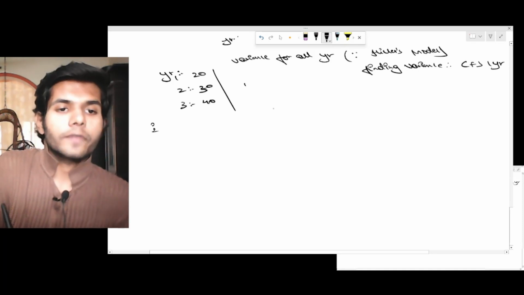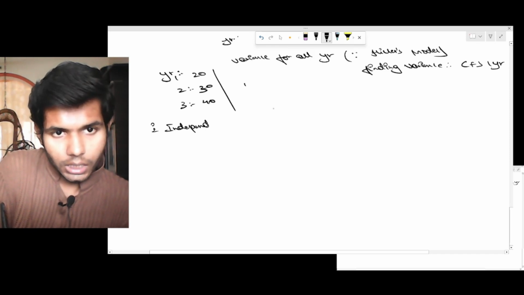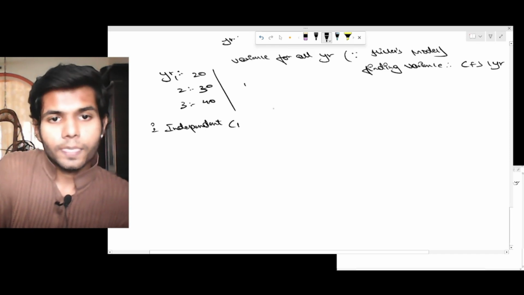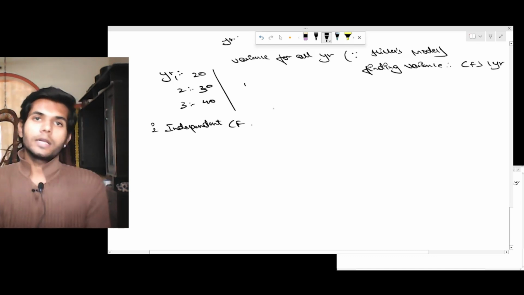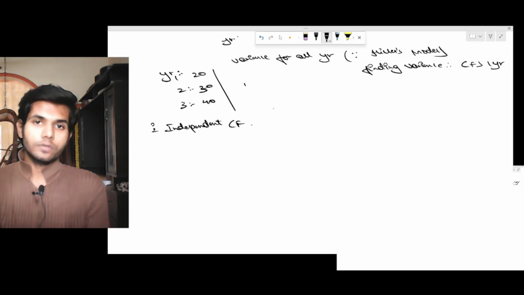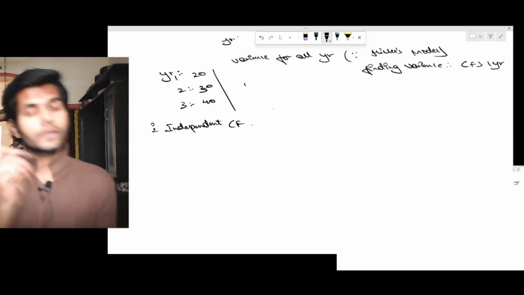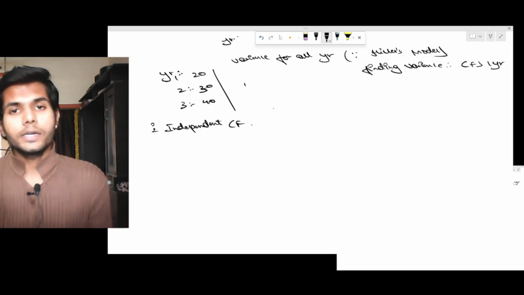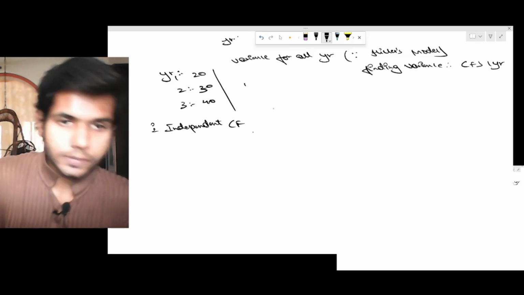Now there are two types of cash flows. Firstly, the cash flows are independent, and then the cash flows are dependent. How will we know if the cash flows are dependent or independent? In the question, if nothing is specifically mentioned, you assume the cash flows to be fully independent. Only if the question specifically says the cash flows are dependent do you use the formula for fully dependent cash flows, finding overall variance.